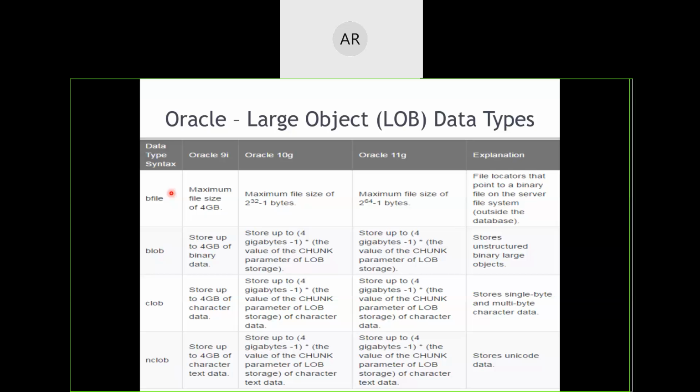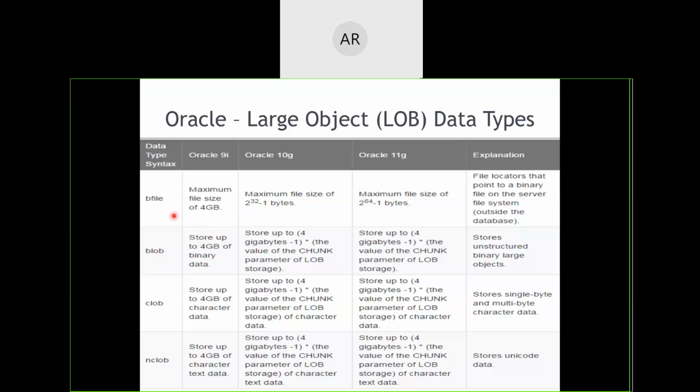A few of the large object data types have been listed here. One of them is BFILE. This BFILE will store up to a maximum of 4 GB of data, and it is usually used to represent binary files on servers, specifically those servers which are present outside of our network. So one is the binary file, which is going to contain data up to a maximum size of 4 GB. Another is the binary large object.